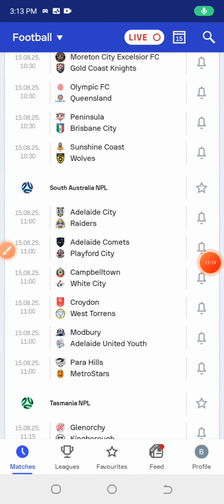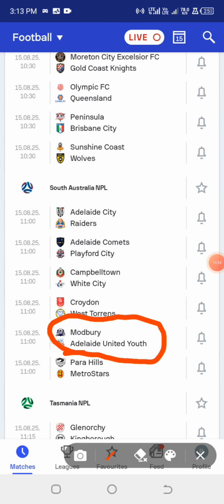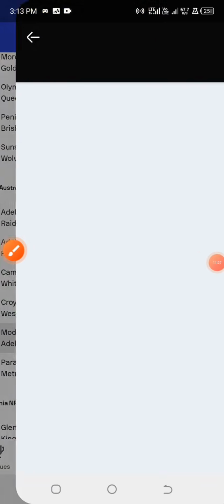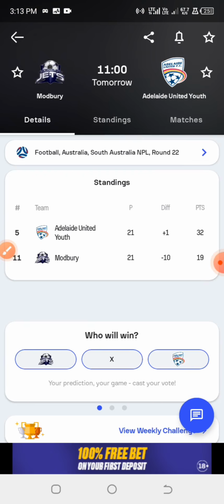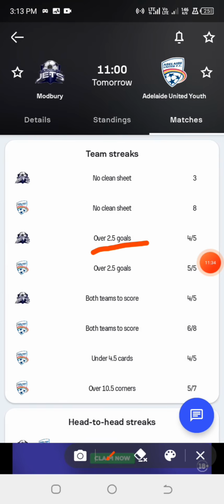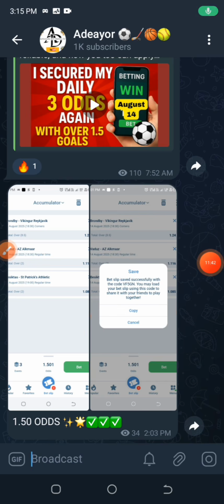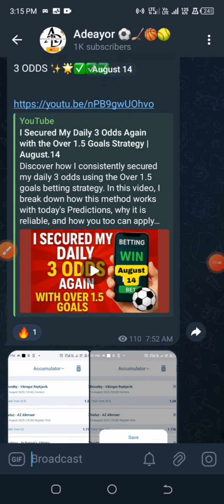Now this particular game happens to be the game that the AI generated for us with 92% probability of an outcome of over 2.5 goals. Let us check the matches and see the streaks. Alright, so we were able to get over 2.5 goals for the home team, over 2.5 goals for the away team, both teams to score, and this game seems to be good for over 2.5 goals. Alright, so if the bookies unlock the market, then we can apply for it.